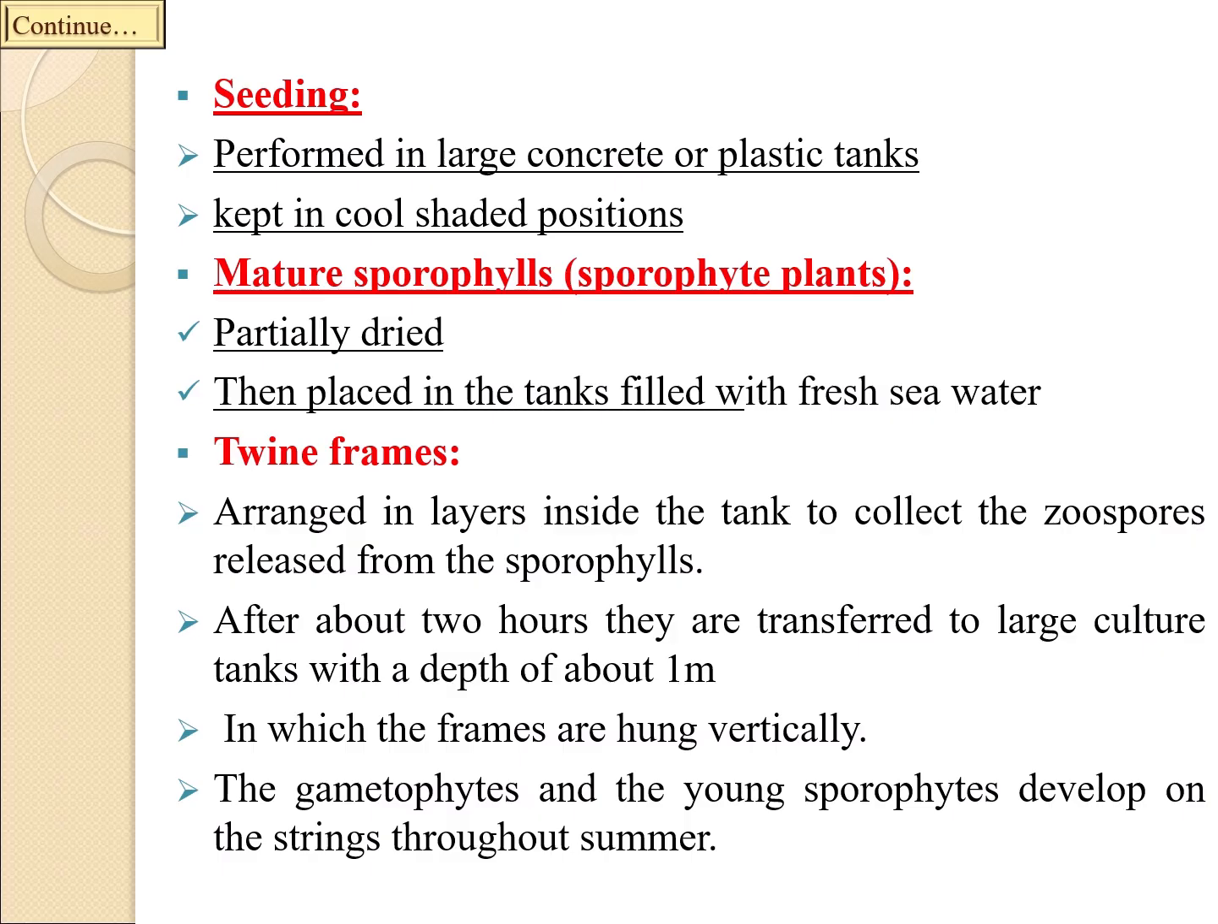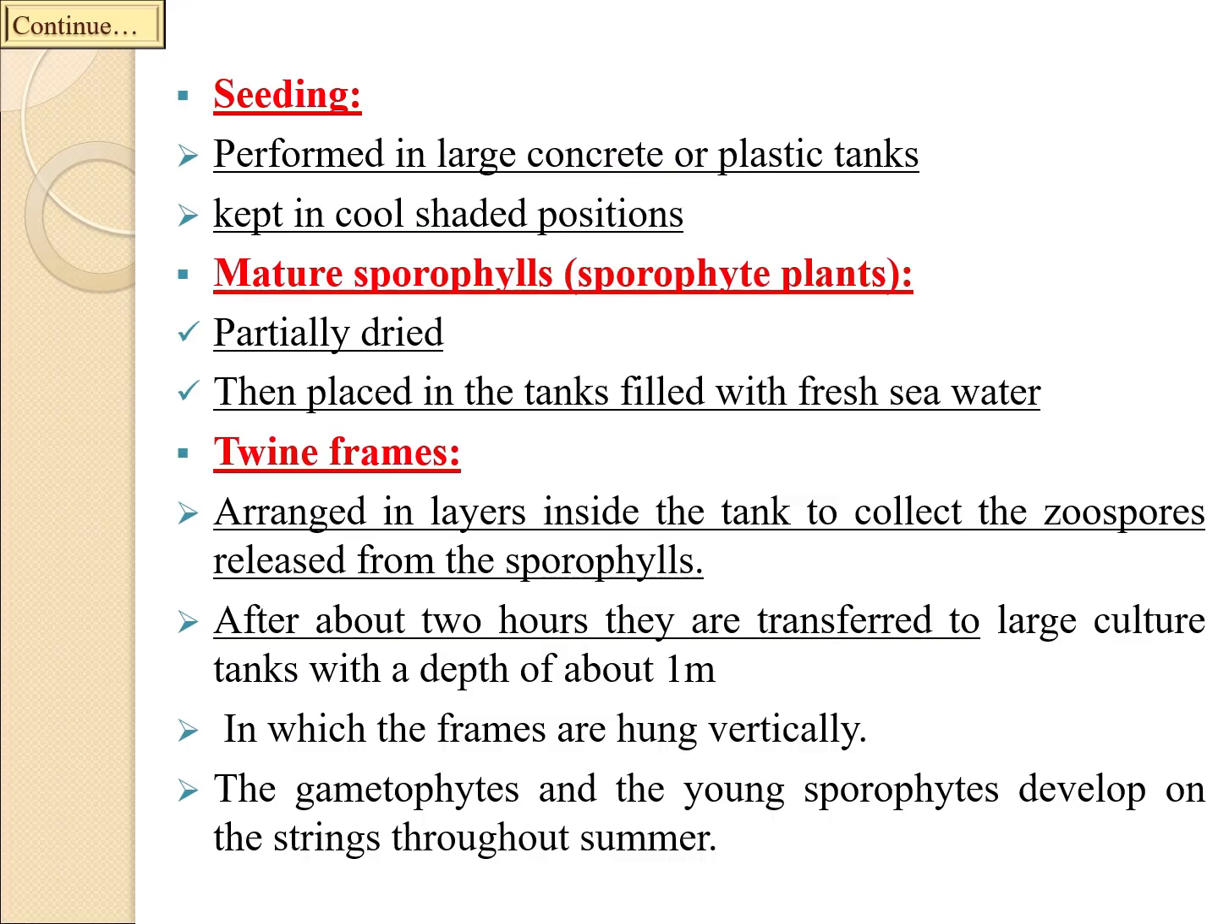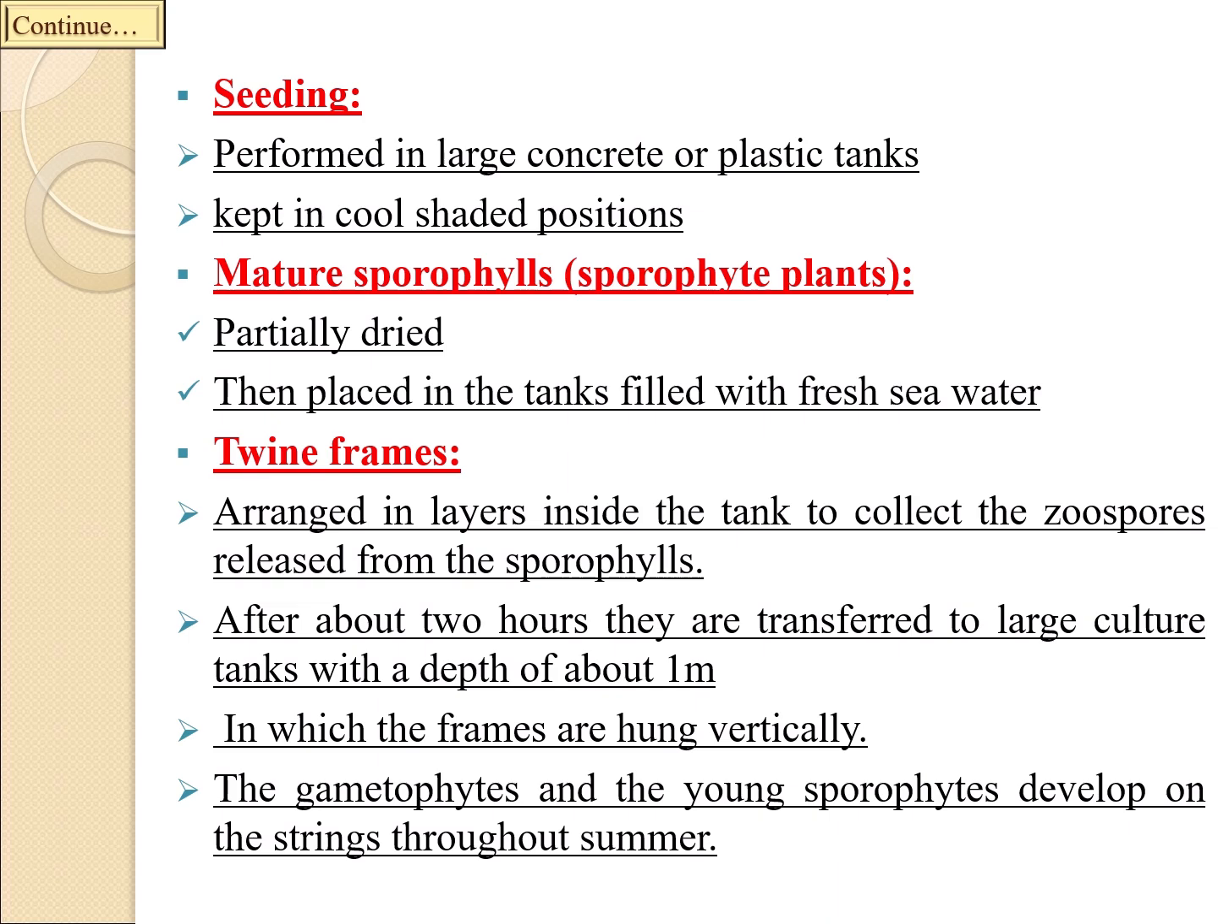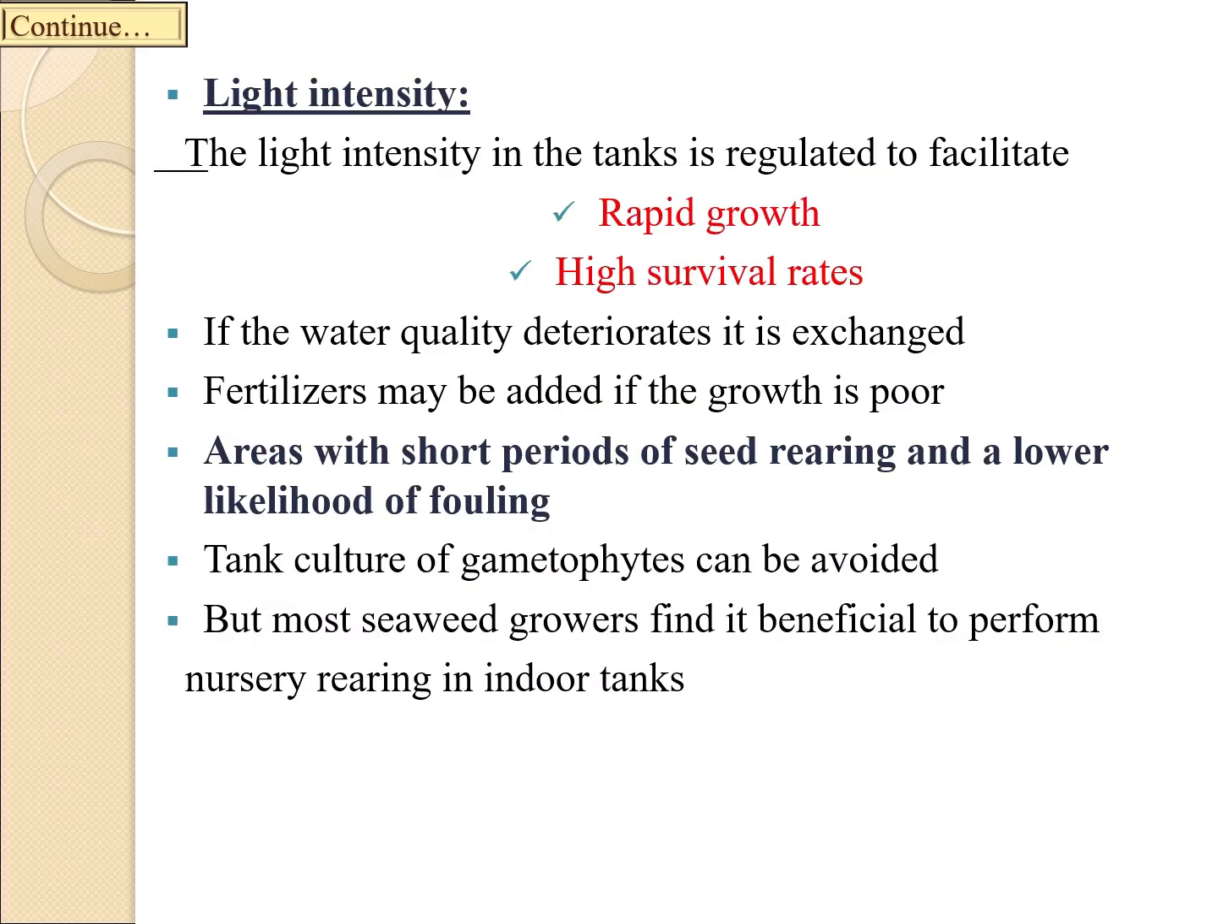from the sporophylls. After about 2 hours, they are transferred to large culture tanks with a depth of about 1 meter, in which the frames are hung vertically. The gametophytes and the young sporophytes develop on the strings throughout summer. The hatchery starts in June when seeding of spores onto collectors is performed and ends in late September. Light intensity in the tanks is regulated to facilitate rapid growth and high survival rates.